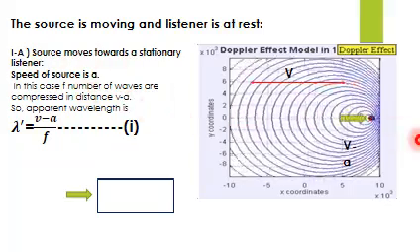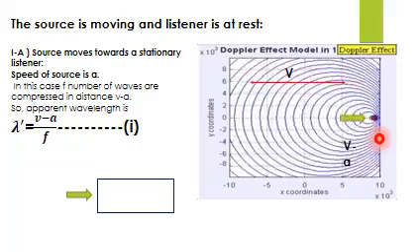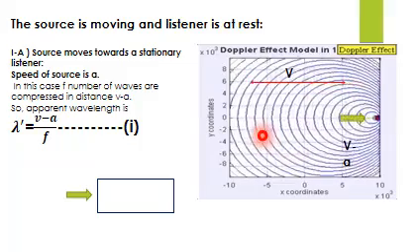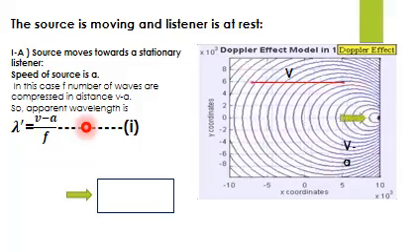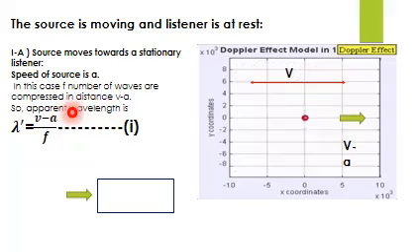Now you can see that there is a compressed behavior of wavelengths where the sounding source is moving, so the wavelength will be shrunk. On the other side, where the sounding source is moving away, you can see that the wavelengths, or wavefronts, are now increasing, they are now far apart. So in this case there must be a change in wavelength.